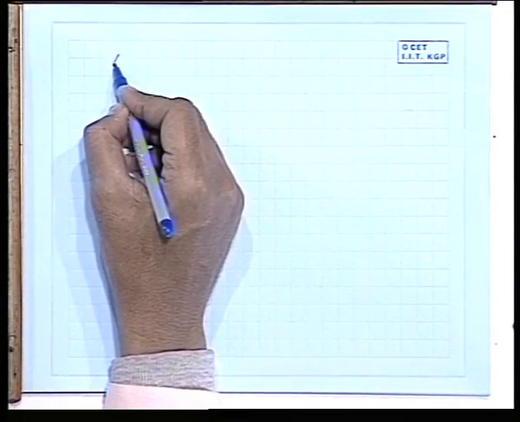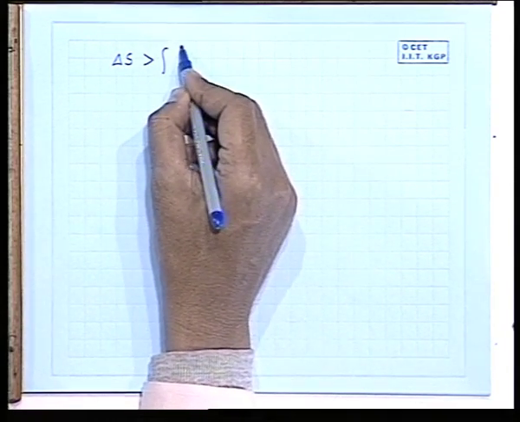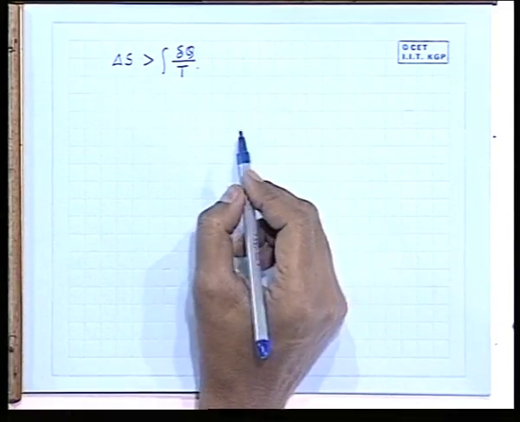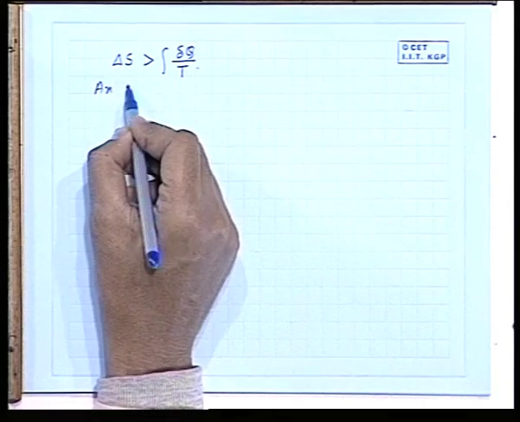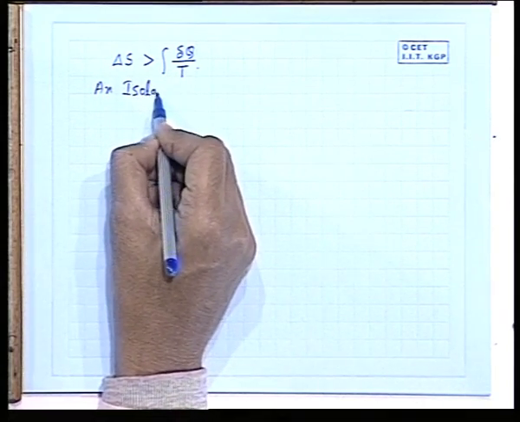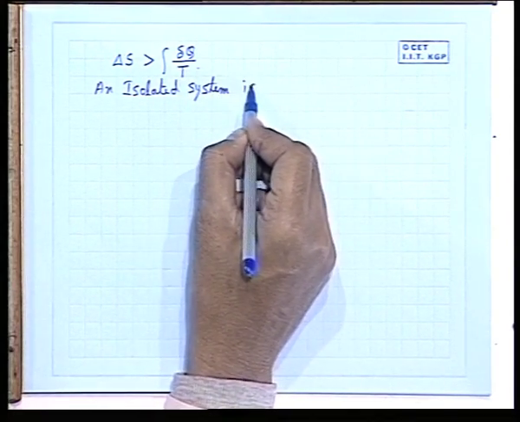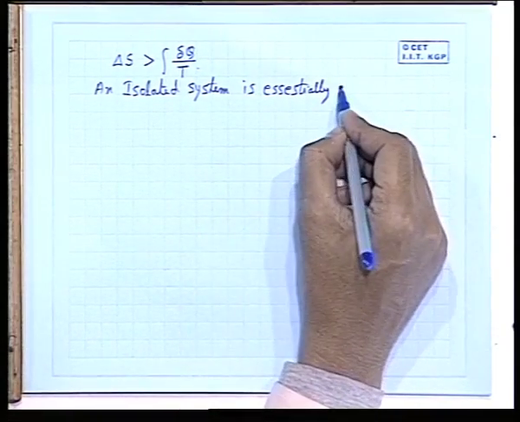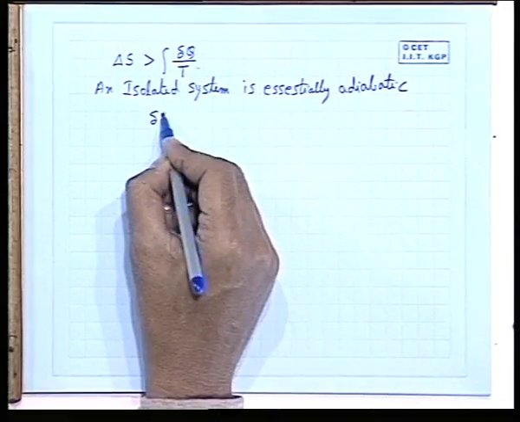Now, again I start a repetition of the earlier thing, that delta S for any process is greater than the integral of delta Q by T. And now, with this, what we deduced earlier is that an isolated system is essentially adiabatic, that means delta Q is 0.